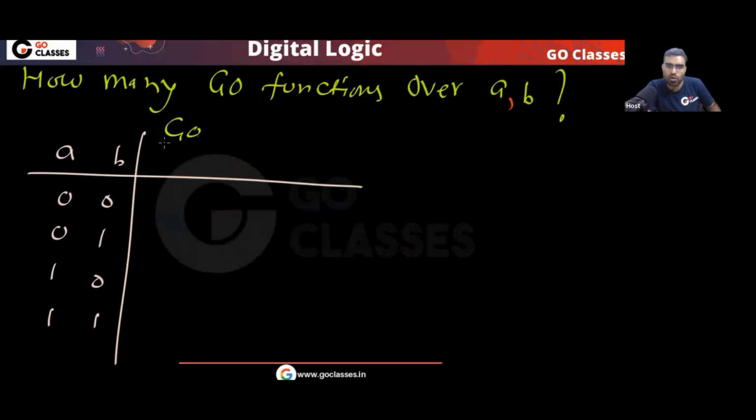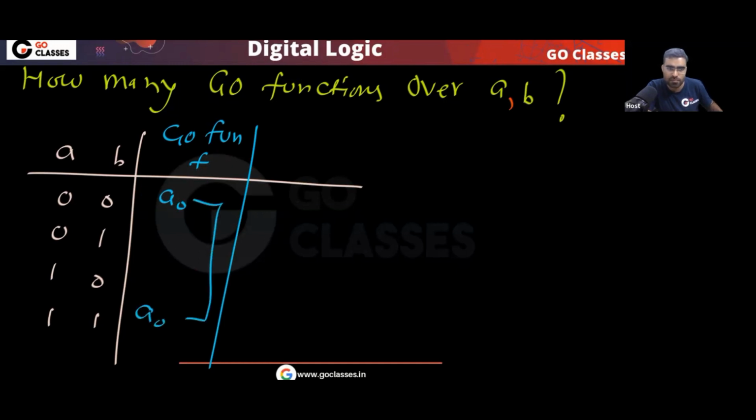A go function will be this type of function where a0 is the same as a3, and a1 is the same as a2. They must be the same. Yes or no? Is this clear?